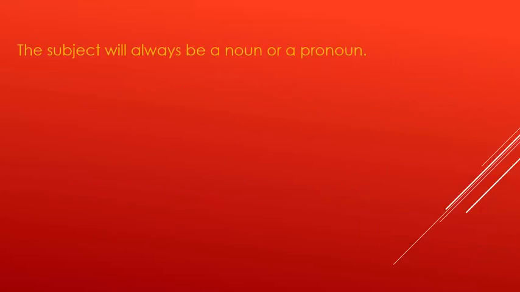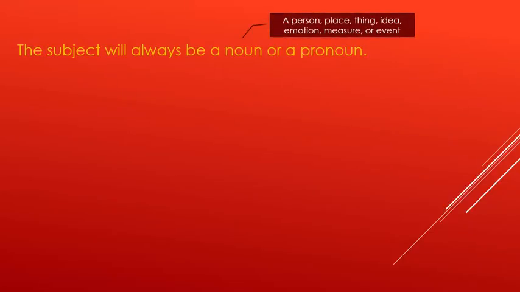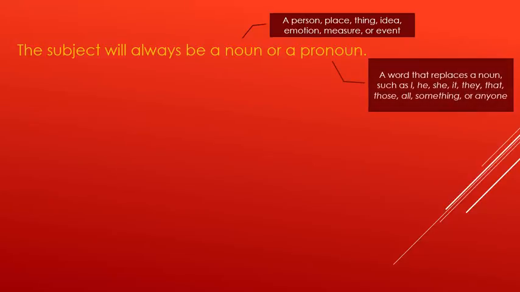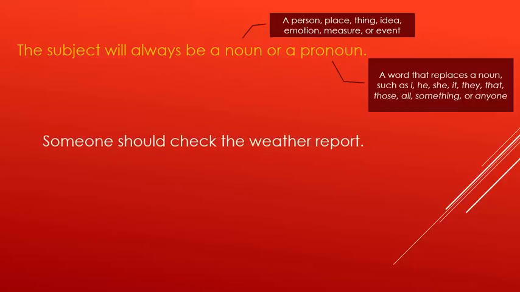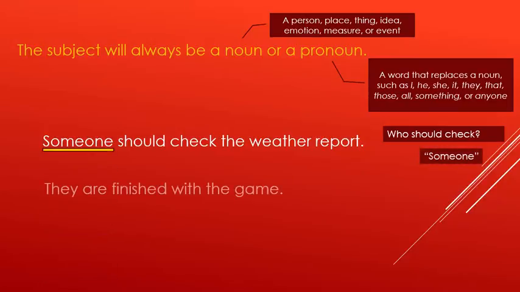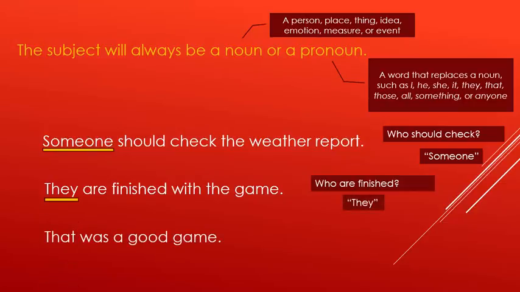The subject will always be a noun, a person, place, thing, idea, emotion, measure, or event, or a pronoun, a word that replaces a noun, such as I, he, she, it, they, that, those, all, something, or anyone. Someone should check the weather report. Who should check? Someone. They are finished with the game. Who are finished? They. That was a good game. What was a good game? That.